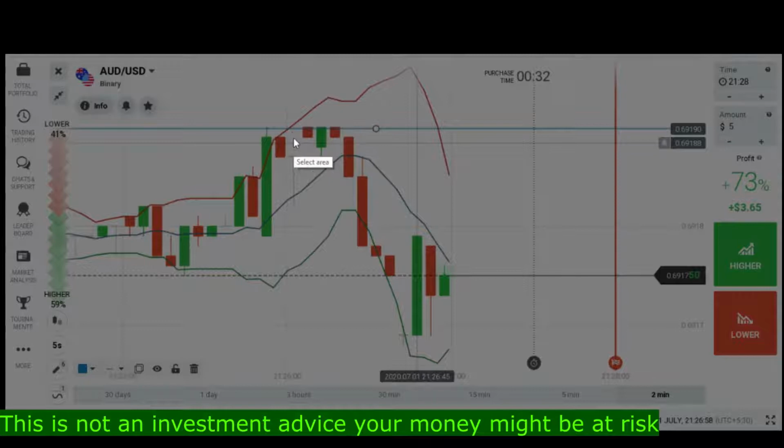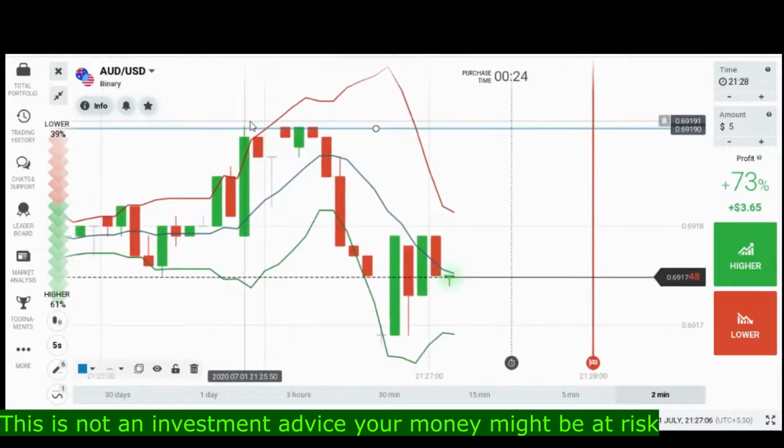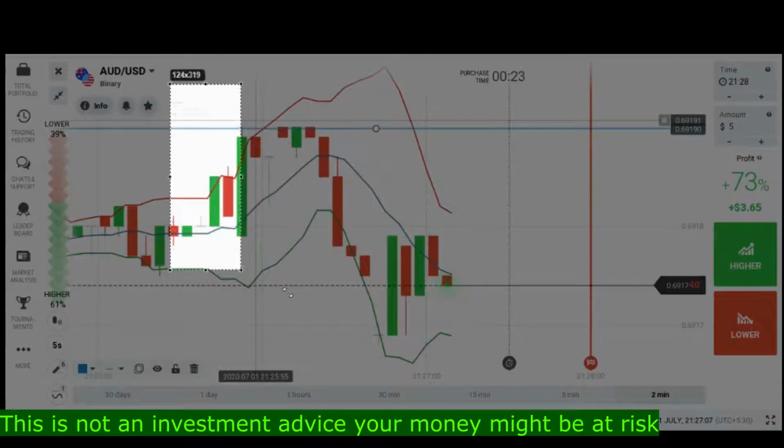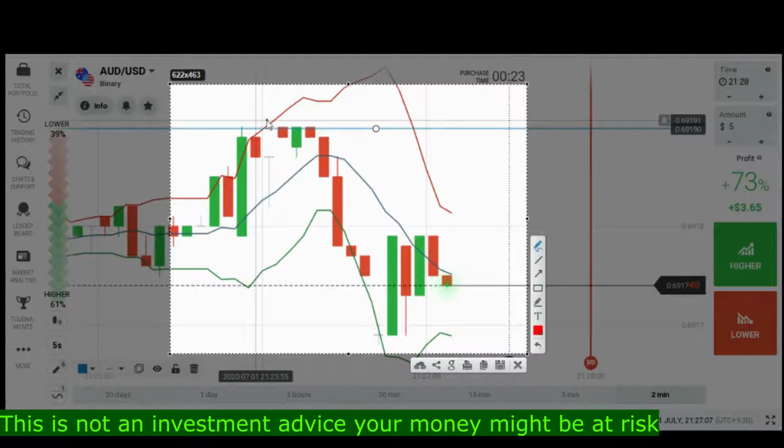Here the candle finishes in that area. The previous candle finished in that area, and the next candle is forming at this level, and this is the sign of entering the market because of this resistance area, and you can see the result here. This is the winning of the trade.